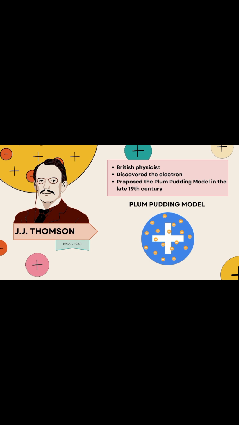J.J. Thomson. J.J. Thomson is a British physicist, and he discovered the electron during the cathode ray tube experiment in the 19th century. He introduced that atoms consist of tiny negatively charged subatomic particles called electrons that are embedded in a large and positively charged sphere. J.J. Thomson proposed the plum pudding model in 1904. He believed that negatively charged electrons are like plums, surrounded by a positively charged pudding.